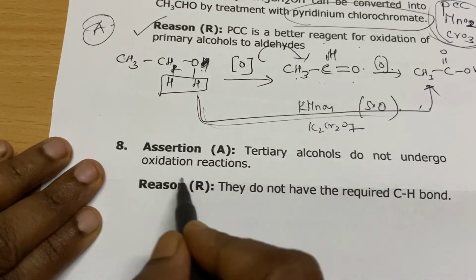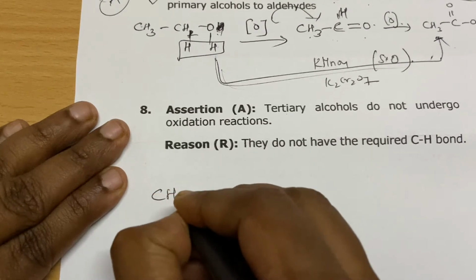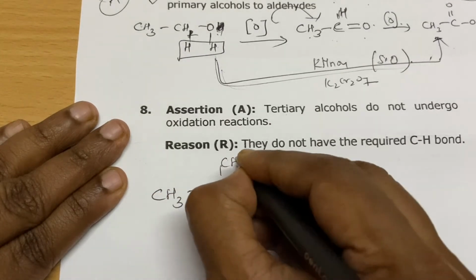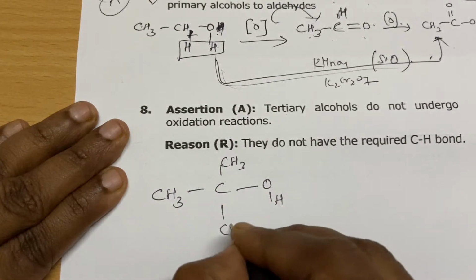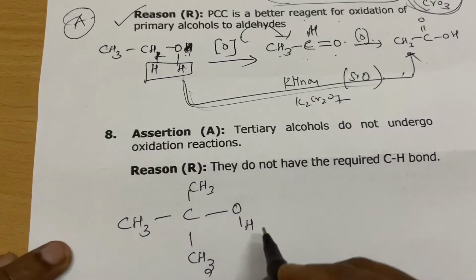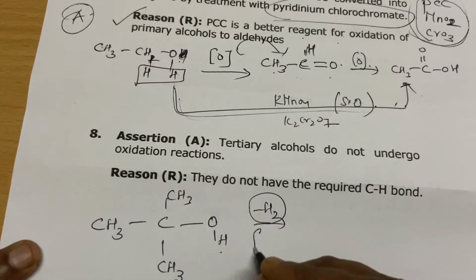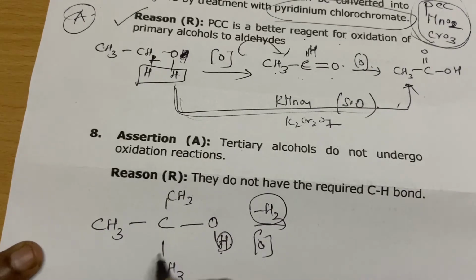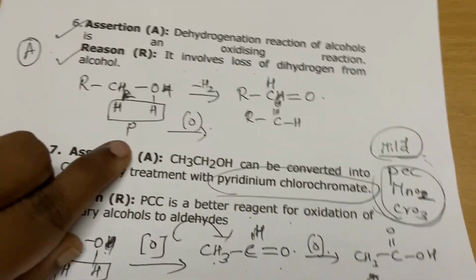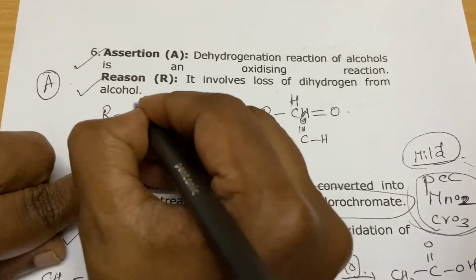Tertiary alcohols do not undergo oxidation reactions. Yes, why? See, take a tertiary alcohol. See, in the previous example what I said, here also I have to remove dihydrogen for oxidation. One hydrogen from here, and where will I get one hydrogen? See here, I took one hydrogen from this oxygen and one hydrogen from the alpha carbon.